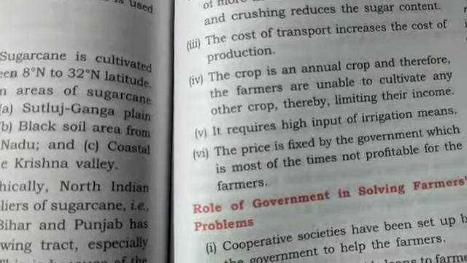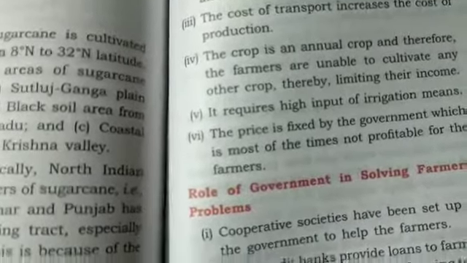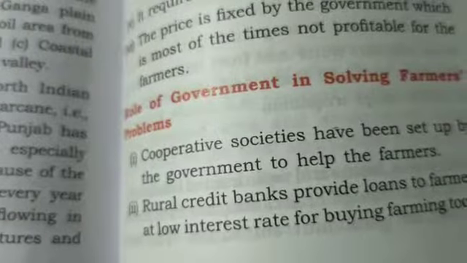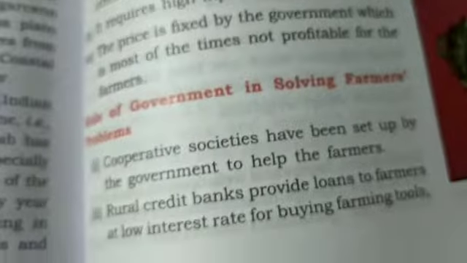The price is fixed by the government, which is most of the time not profitable for the farmers. Now what is the role of the government in solving farmers' problems? Cooperative societies have been set up by the government to help the farmers.